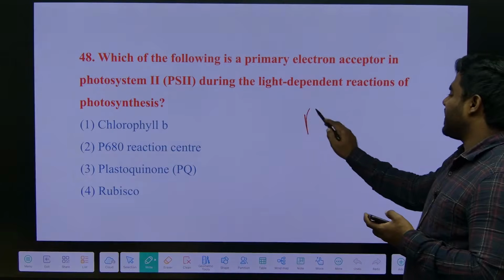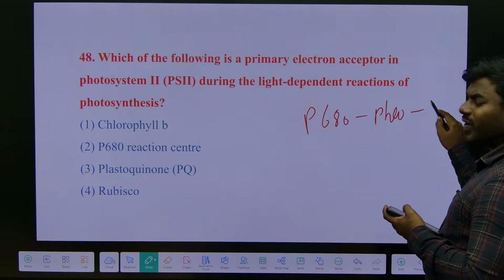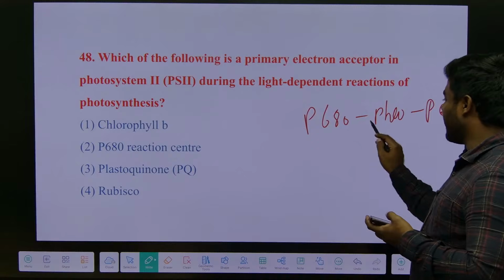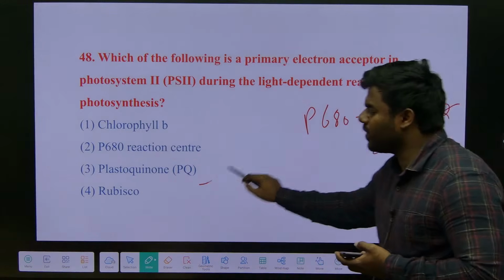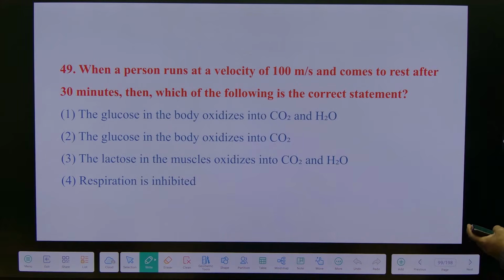Correct? So first is definitely P680 followed by pheophytin followed by plastoquinone. Since the pheophytin was not given, plastoquinone will be the answer. Simple.